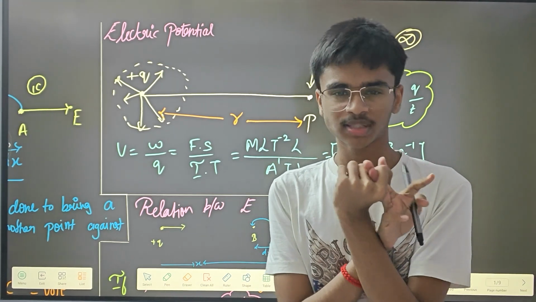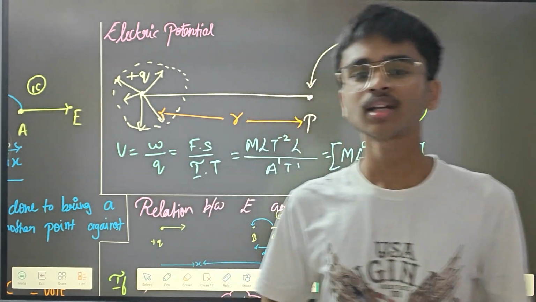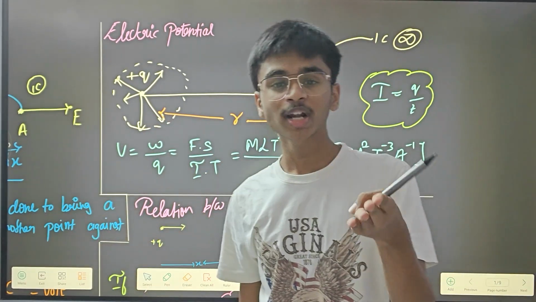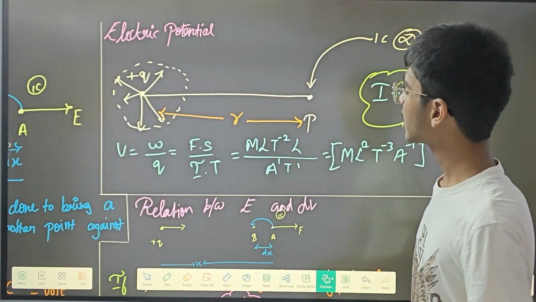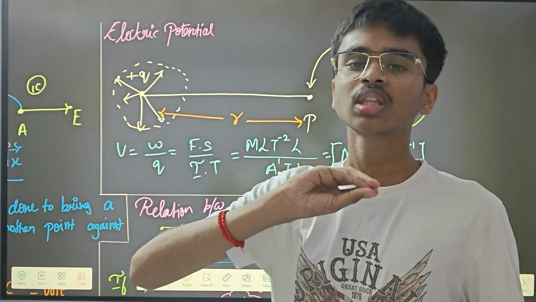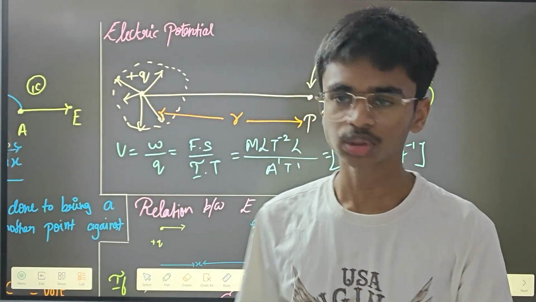We have taken 2 points, right? So when you are taking points in order, in that case you have to use the term potential difference. But when it is a point and infinity, when the word infinite comes, then you have to use the word potential, just the electric potential. That is the word that you have to use.